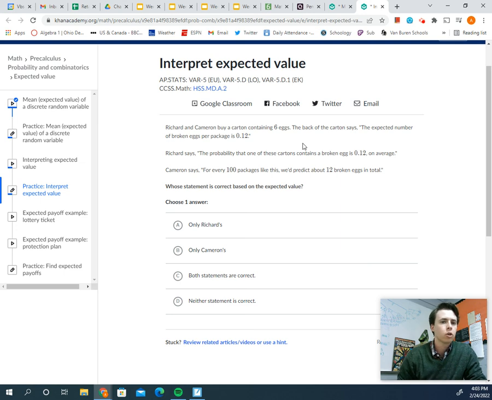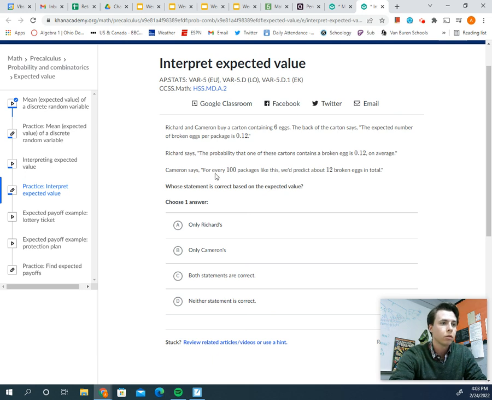It's a long-term average. The probability that one of these cartons contains a broken egg is more looking at the physical distribution, where we would have 0 and 1 and 2 and 3 and 4 and 5 and 6 broken eggs. And then there would be a probability for each of those. And then we would look at the probability of one broken egg. That's not what expected value does. Expected value says, in a long-term average, about how many eggs can we anticipate to be broken. So I'm not cool with Richard's statement.